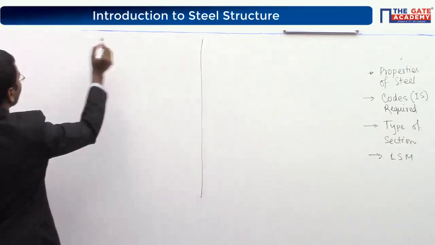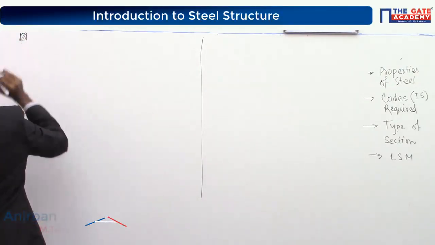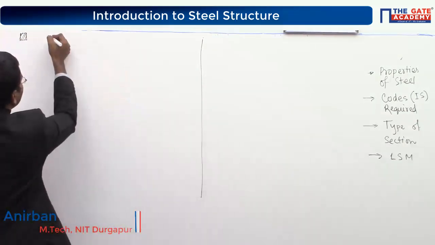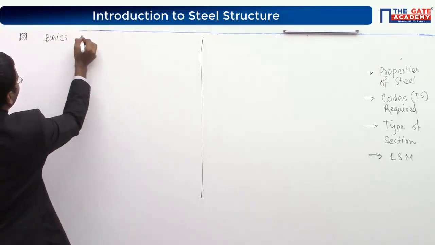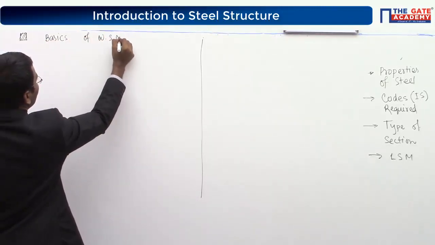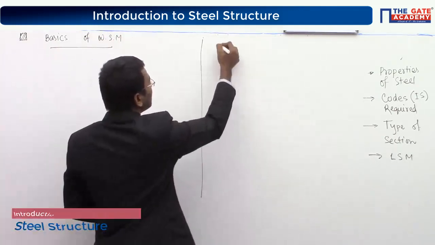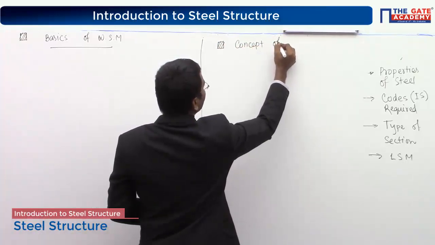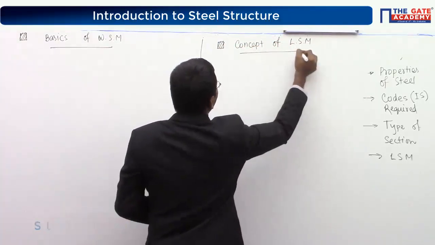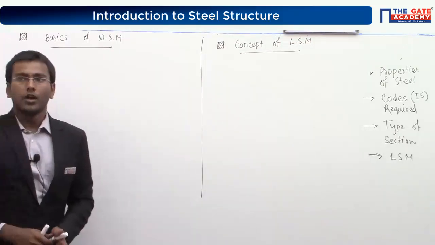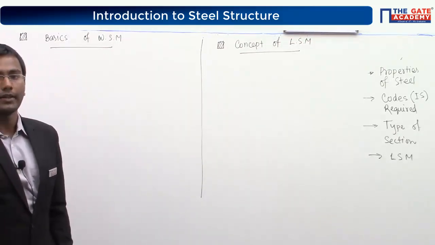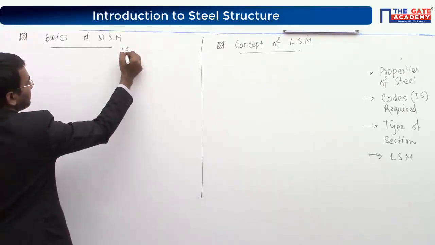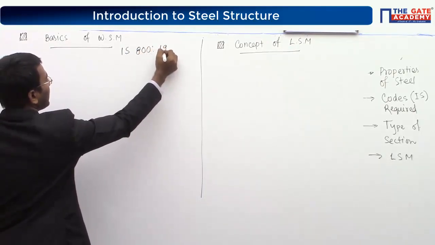So first one, write down. Next part, your concept of basics of working stress method, and second one, concept of limit state method. Now if I talk about the concept of working stress method, it is based on old IS code, IS 800 1984.